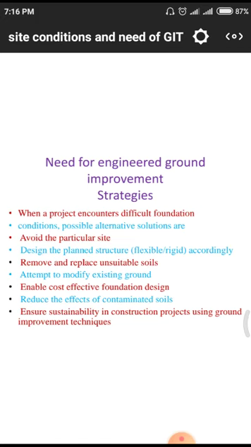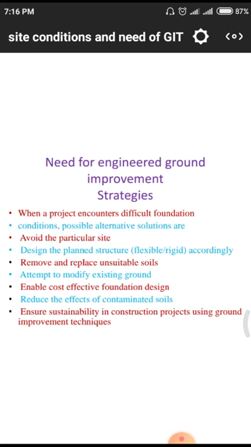Next one is the conditions possible to alternative solutions, which is to avoid the particular site. First of all, if it is weak land, automatically we don't have to construct a project on the weak land. We have to choose another soil with huge amount of shear strength, permeability and stiffness properties. Design the planned structure, that means flexible and rigid accordingly. If we are going for designing a structure with flexible and rigid, automatically the project cost will increase very rapidly.